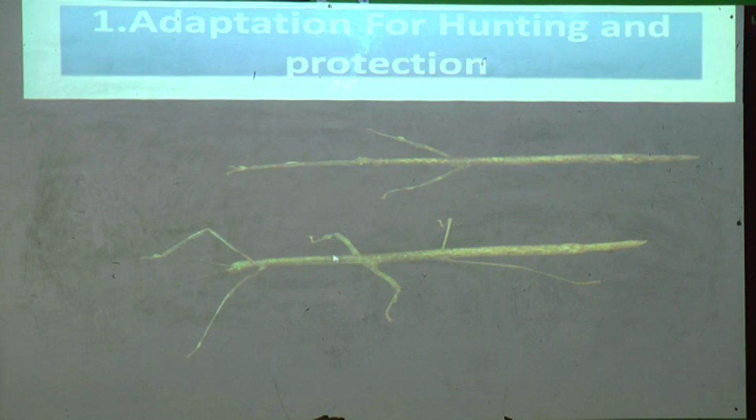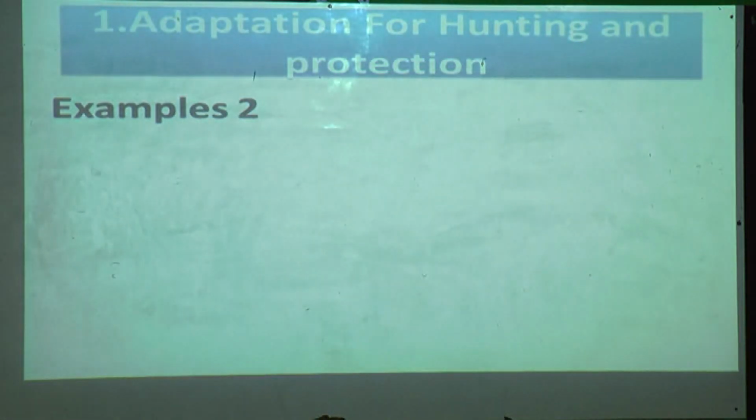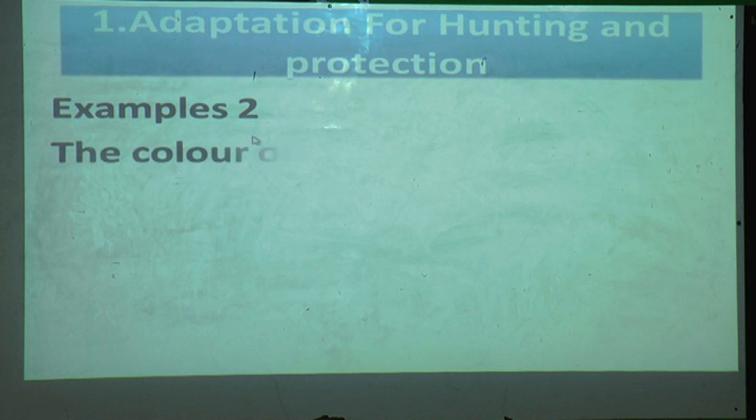Whenever they are on the trees, the hunter cannot detect them, because it thinks that it is a twig of a tree, not an insect. So they protect themselves like this.